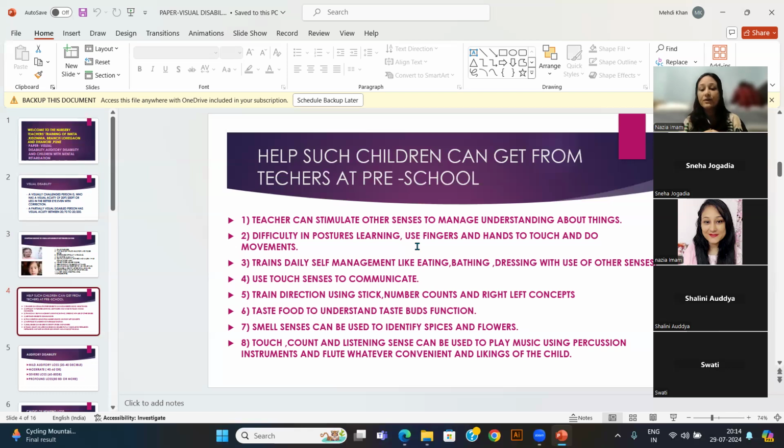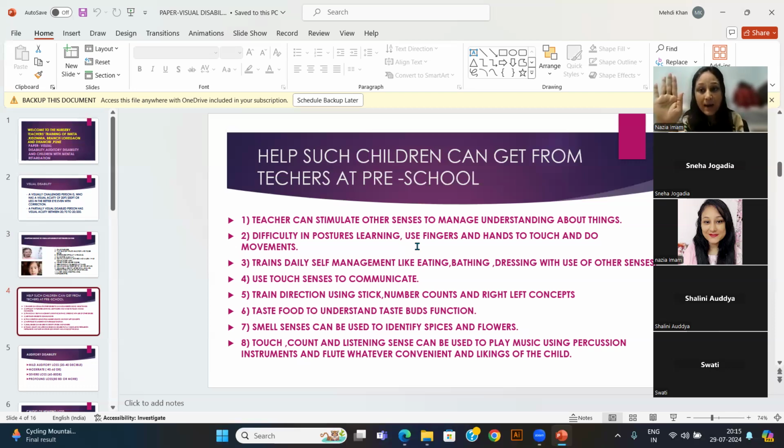Like if I want to teach the child, you need to sit straight. The child doesn't understand what is the meaning of straight, because the child has never seen such people sitting straight like this. Or if the child has seen sometimes at home very closely with their parent, in such case also the child many a times does not understand that this posture is meant for me to sit in the classroom. So how will we teach such children?